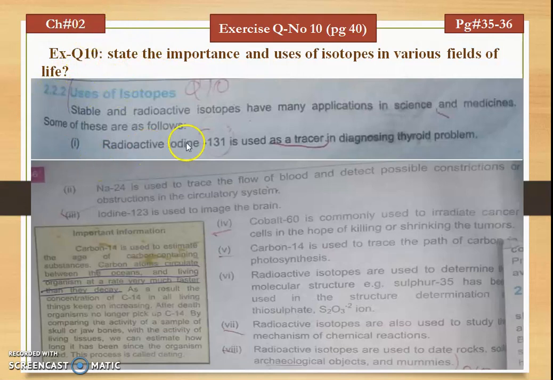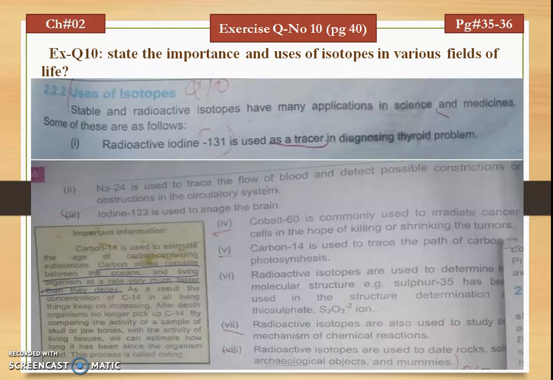The first use is radioactive iodine-131, which is an isotope of iodine. It is used for diagnosing thyroid problems. Sodium-24 is used as a tracer to flow through and detect possible constrictions or obstructions in the circulatory system, while iodine-123 is used to image the brain. Cobalt-60 is commonly used to irradiate and remove cancer cells. Carbon-14 is used to trace the path of carbon in photosynthesis.